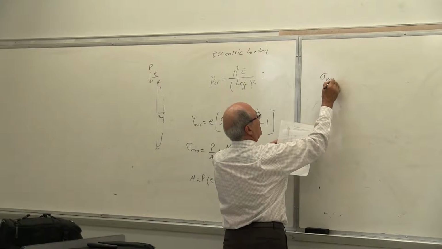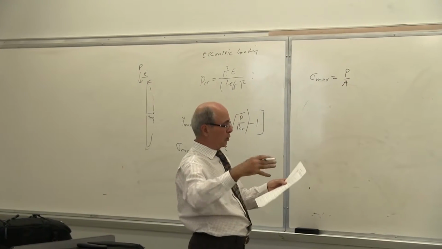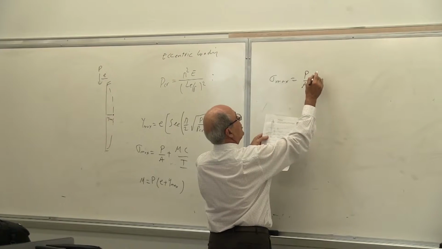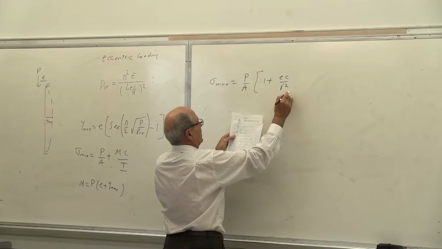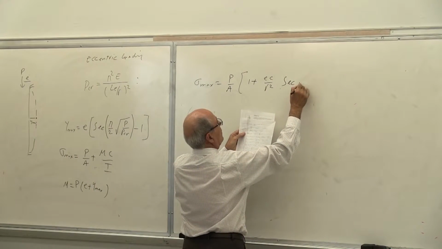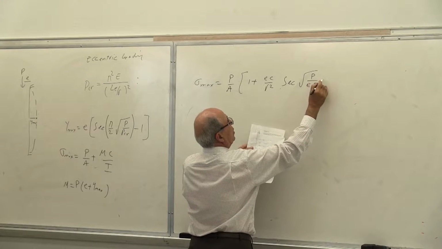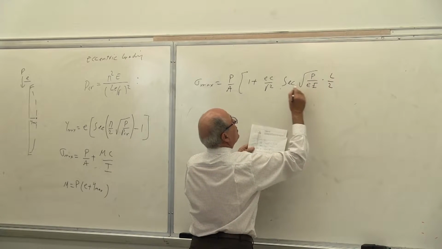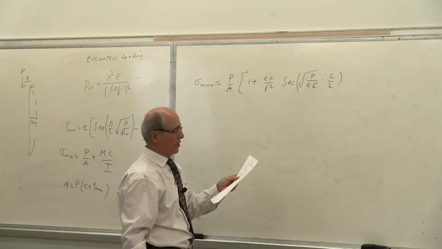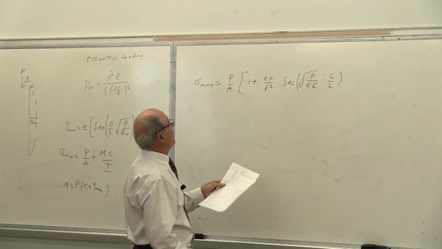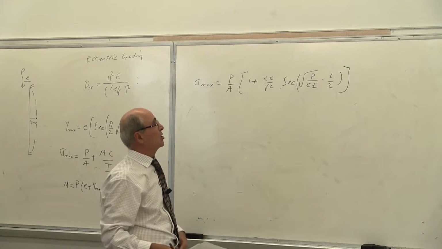So sigma max is equal to P over A. There are, again, two versions of it. 35, there are two different forms of it, both the same, of course. 1 plus EC over r squared multiplied by secant of square root of P over EI, and then multiplied by L over 2, and then the whole thing, that bracket, I mean the square root ends there, times L over 2, which we call the second formula. The problem with this one, at the end of the class I mentioned, is this.